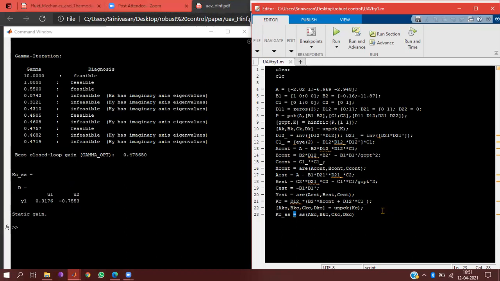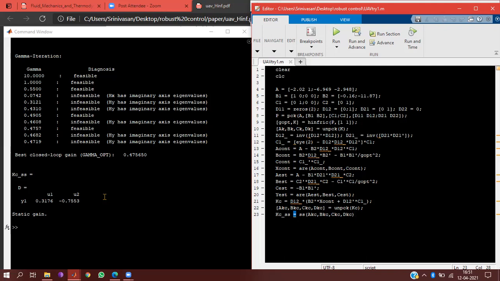So you are getting KC_SS. So that means what? sI minus A minus B plus B. How will you interpret this now? Once we go through this control part, maybe we'll understand, I mean, in flight dynamics, not here. No, I'm asking how we can interpret this.